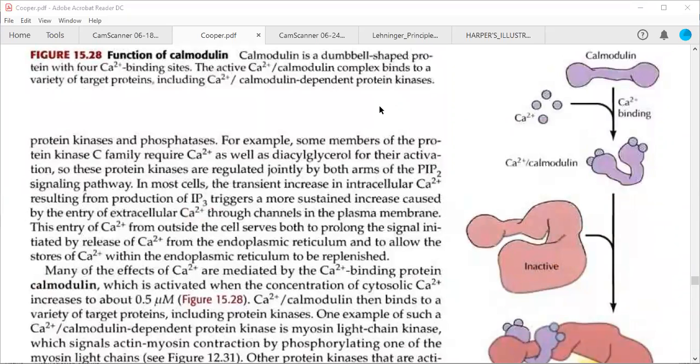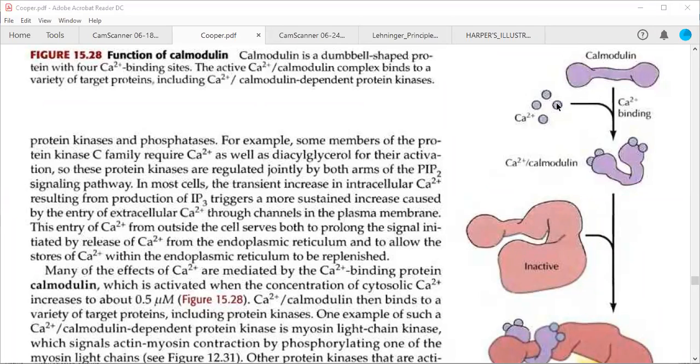So Ankita, in the cell, there are various types of enzymes or proteins, for example this calmodulin. This particular protein has some calcium binding sites, and it is generally present in this conformation.